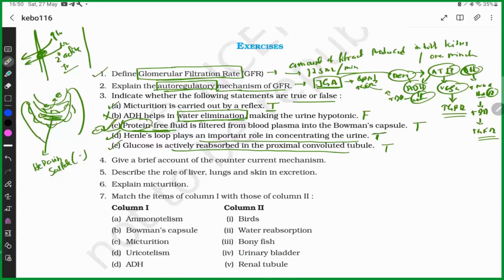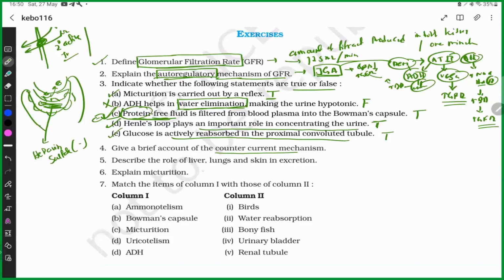Give a brief account of the countercurrent mechanism. We just discussed it earlier. Describe the role of liver, lungs, and skin. Same. Explain micturition. In the definition, you can say that micturition is the complete voiding of urine from the urinary bladder, and it is a reflex mechanism which is carried out by the CNS.